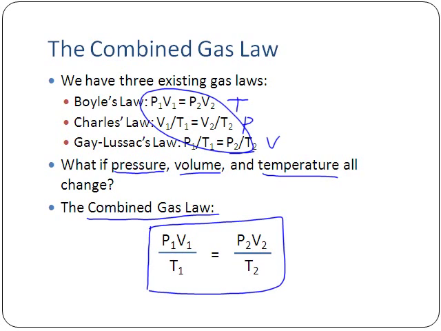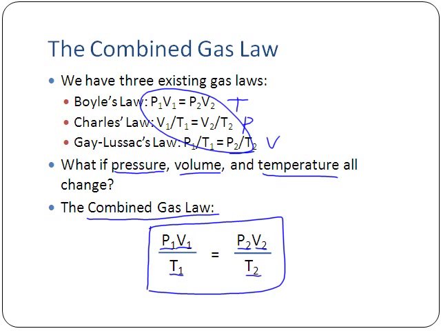The combined gas law is what we have down here at the bottom: P1V1 over T1 equals P2V2 over T2. So the original pressure, P1, times the original volume, V1, divided by the original temperature, T1, equals the final pressure, P2, times the final volume, V2, divided by the final temperature, T2.